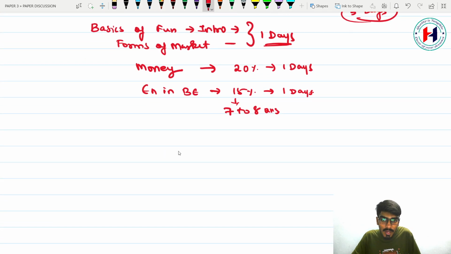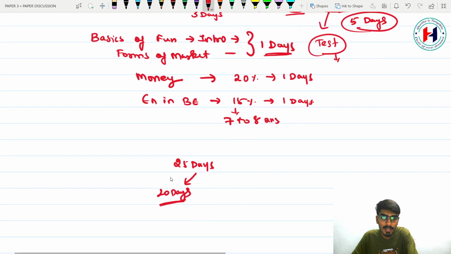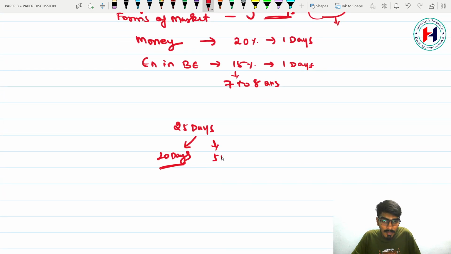Now our plan, we will split up the first 25 days. In these 25 days we have completed 20 days. If you have surplus time on that day, you can write a test. In our app we have uploaded a test, you can write that part also. And coming to the last 5 days, how are we going to revise? We are going to revise in the ratio of 3:2. We basically divided into 2 parts, correct? Part 1 and part 2. Whichever part you feel needs more time, you need to give 3 days.